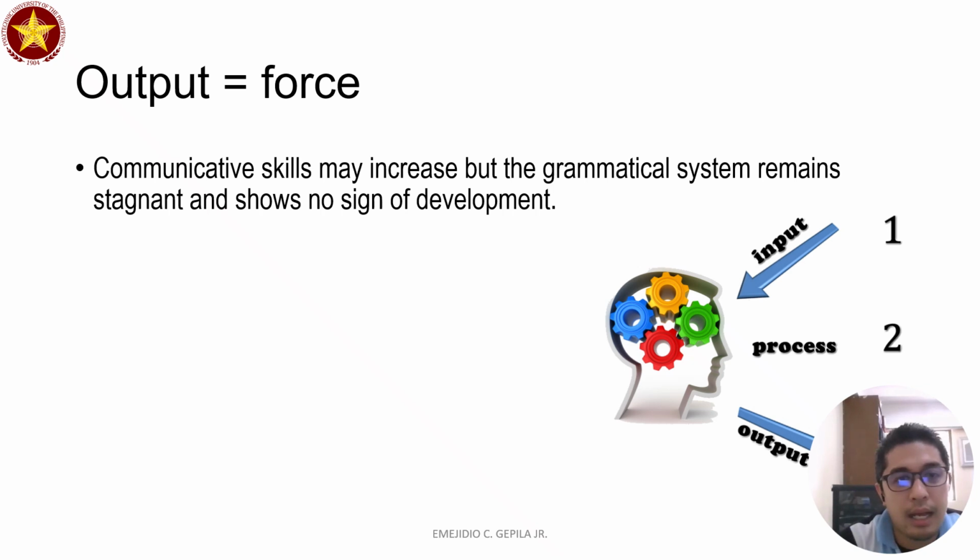Now, a particular output is tantamount to a force. Force produces language that is grammatically acceptable, or at some point also unacceptable. That means if, for example, the output leads to anxiety among learners, the expectation is that it is